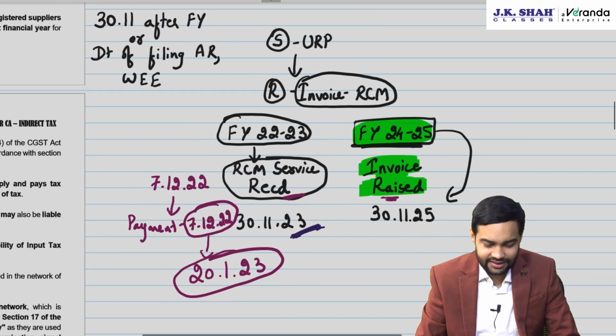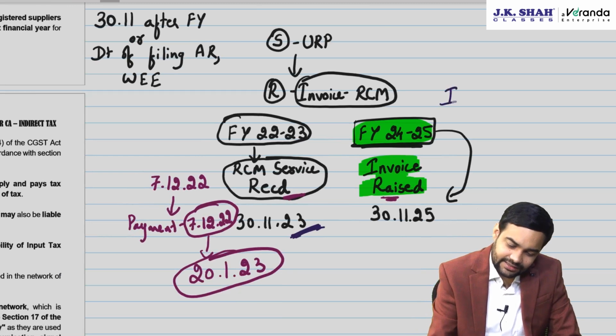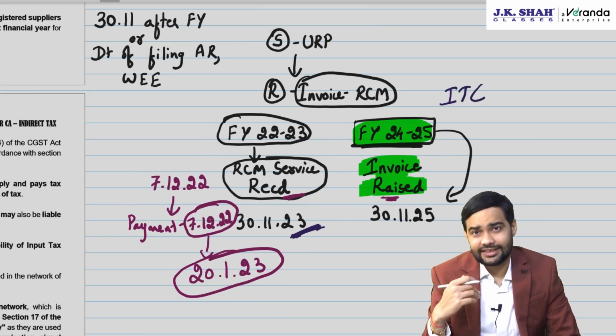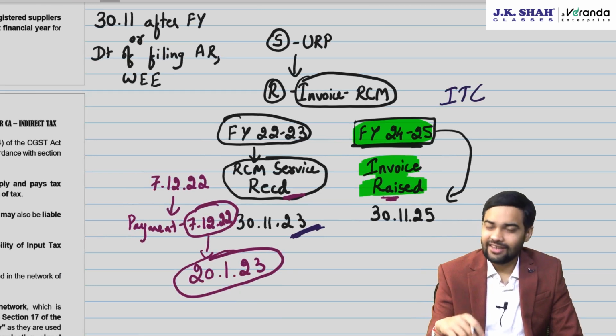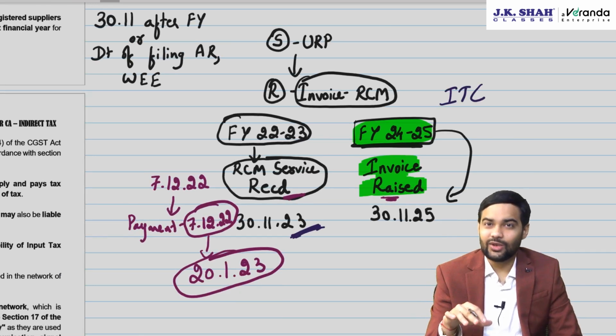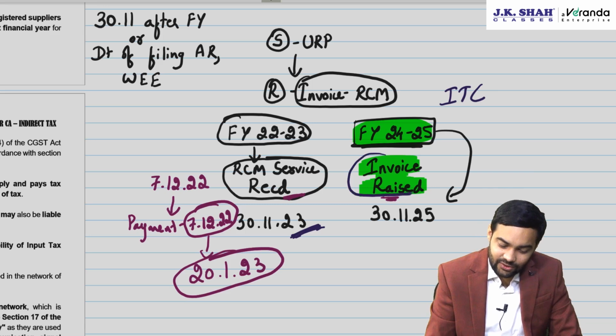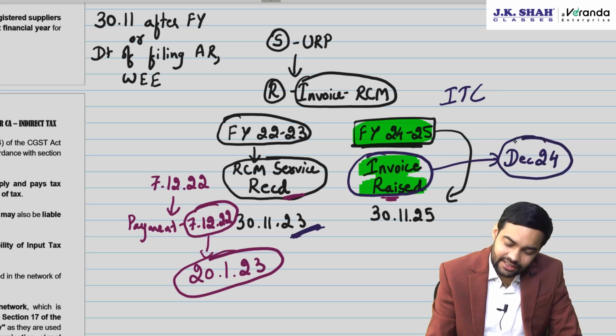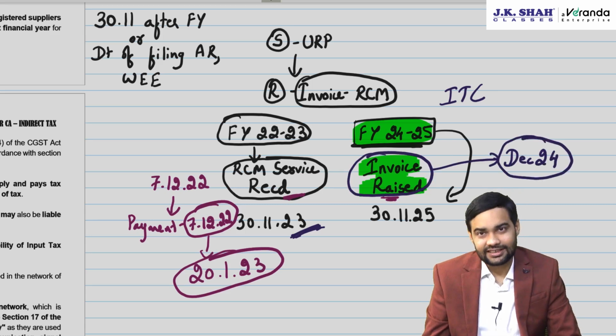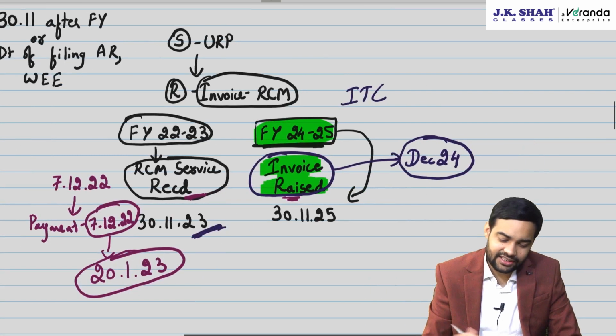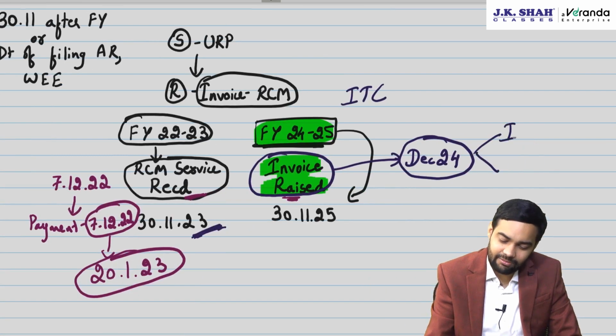Very important circular. This will come as part of an output ITC question where they will give you this data that the invoice is now issued. Now when they say the invoice is now issued in December 2024, will it come in your calculation? Yes, it will come in your calculation in two parts. One, it will come in ITC. Second, it will come at the end as tax payable under